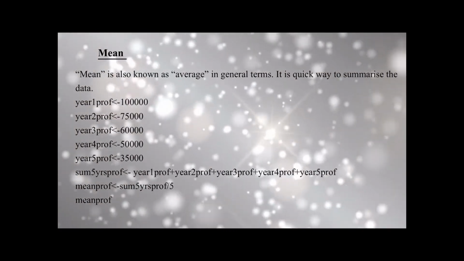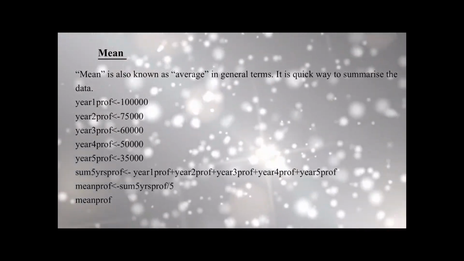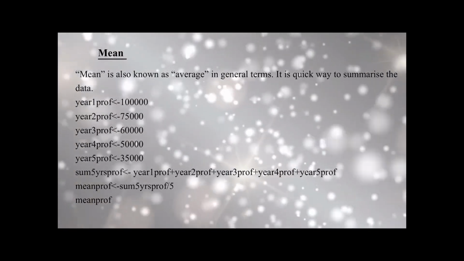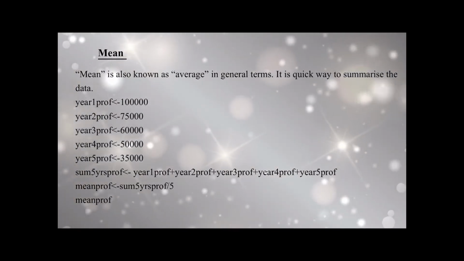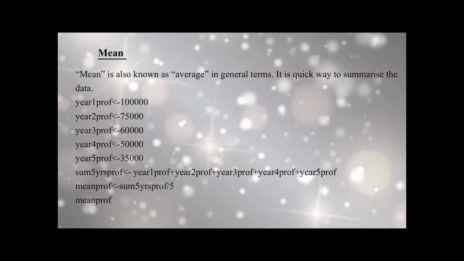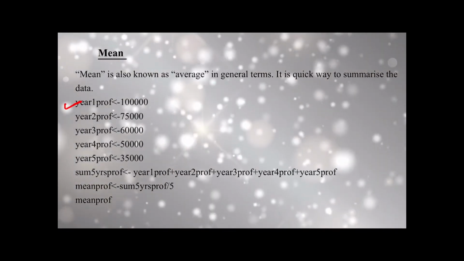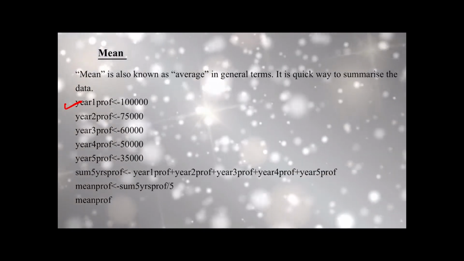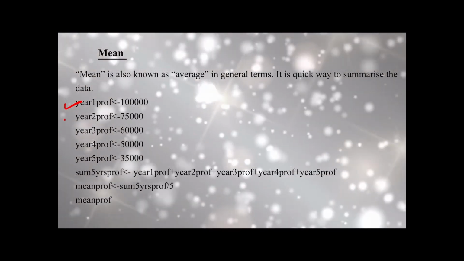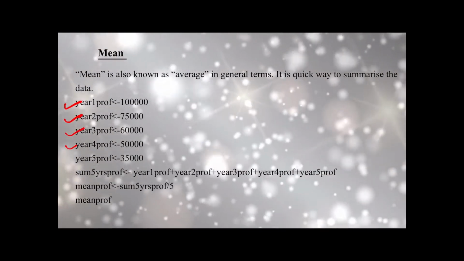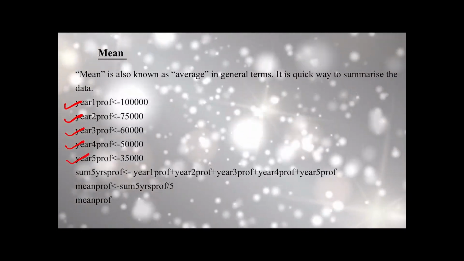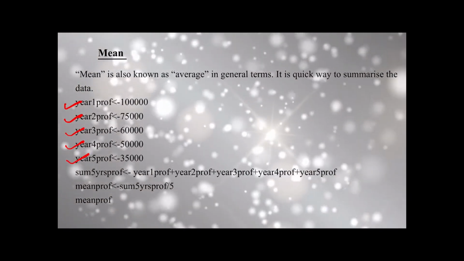Now let us say we have 5 years of data about the profit of Good Luck Company. Let us define a variable year 1 which stores the profit of the company for the first year, and likewise there are 5 variables which store the profit of the company for all 5 years.